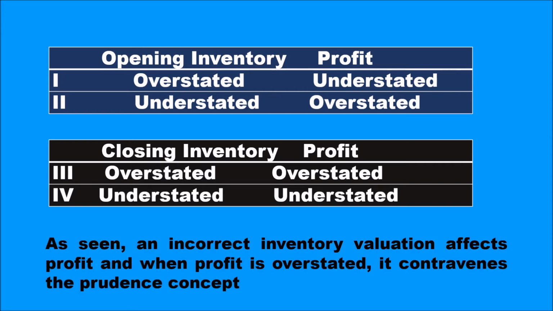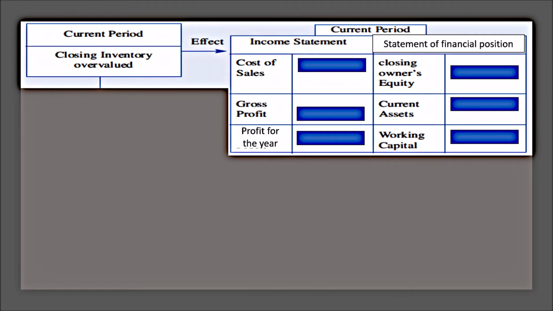So what we can say, as seen, an incorrect inventory valuation affects profit. And when profit is overstated, it contravenes the prudence concept, which you will learn in the chapter of accounting concepts later on. Let us try to see what happens when closing inventory is overvalued. Let us try to see the effect in the current period.